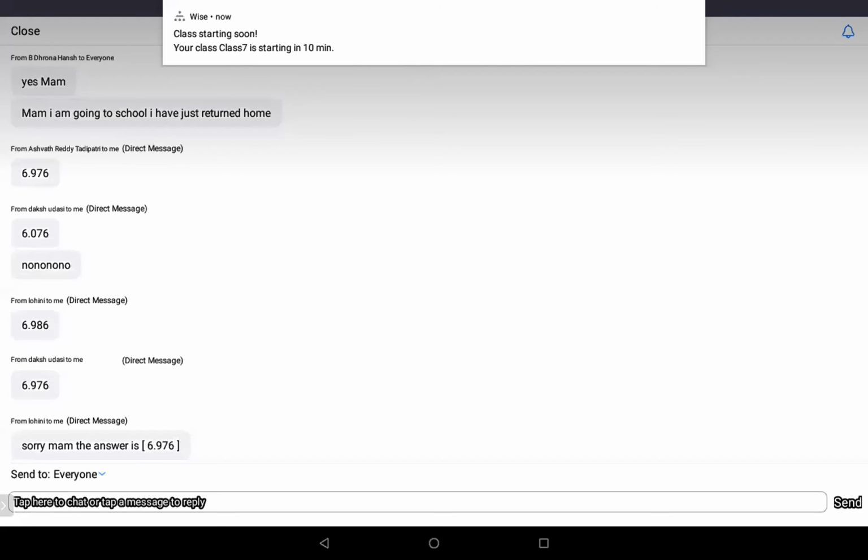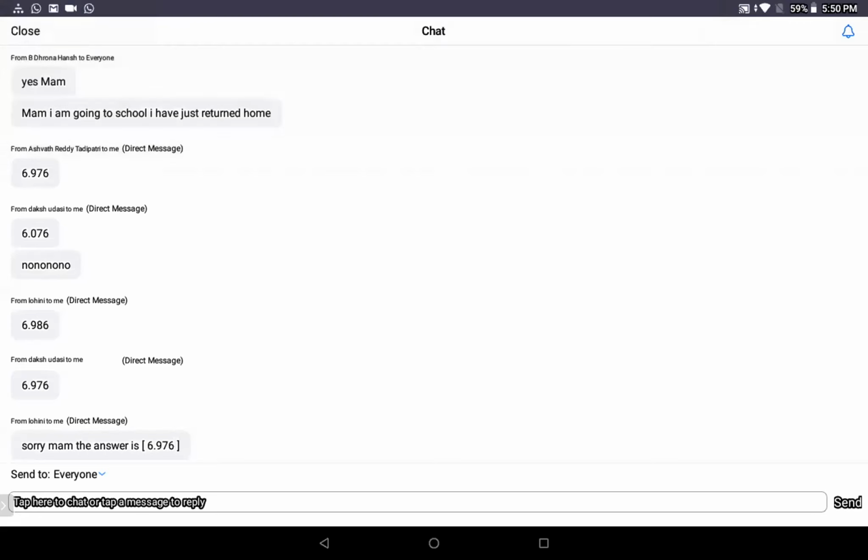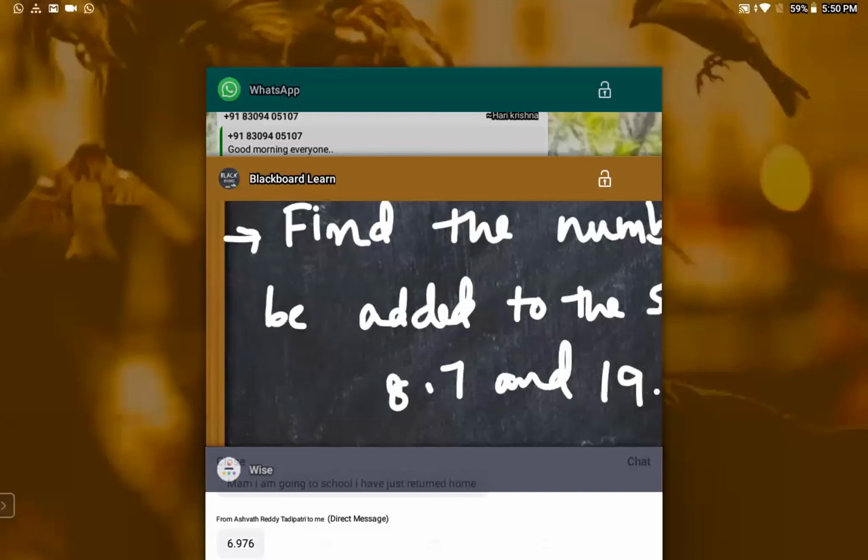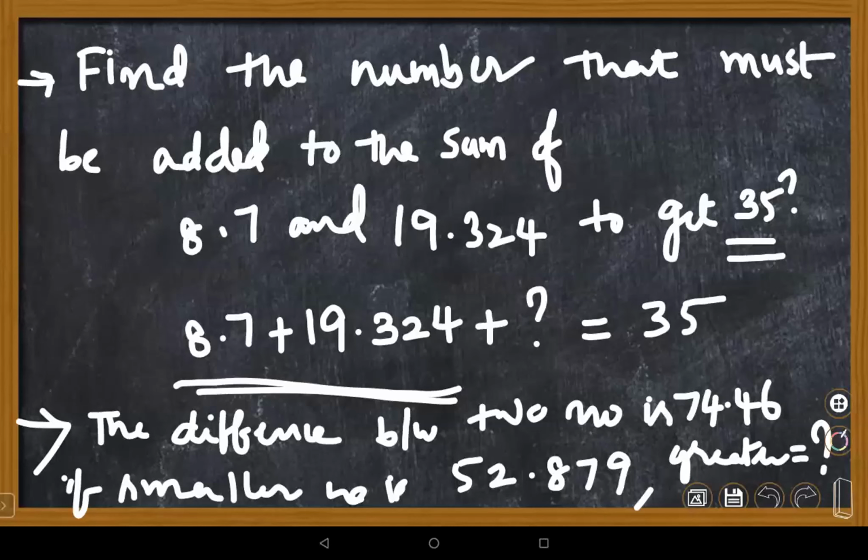Okay, Lohini, the answer is very good. Correct, Lohini? You are correct for the previous bit, ma'am. I got the answer for that question. No, so sorry, it's wrong, my dear. Ma'am, can you tell the numbers again? Yeah, let me show the screen. The difference between two numbers is 74.46. Smaller number is 52.879.